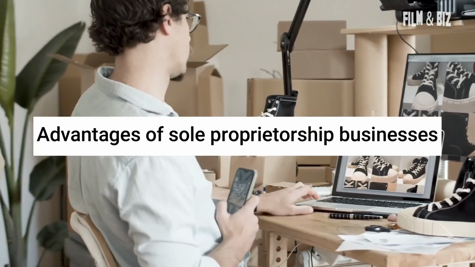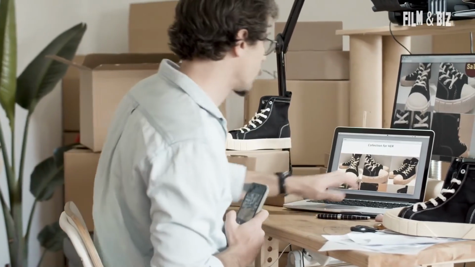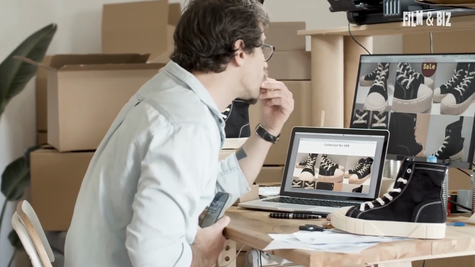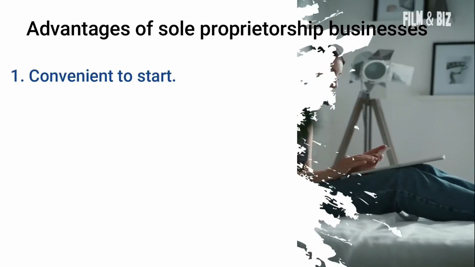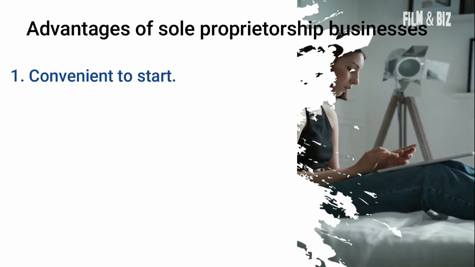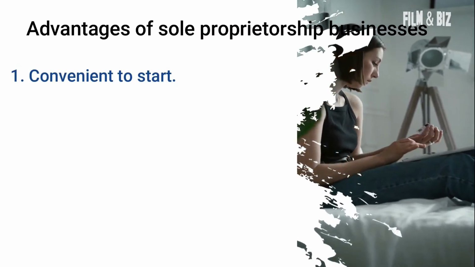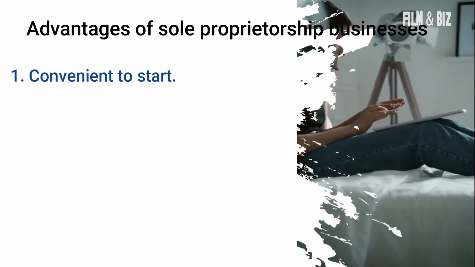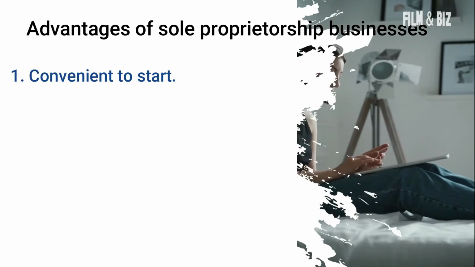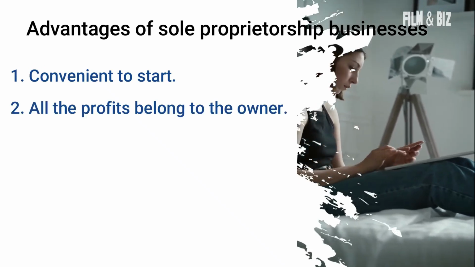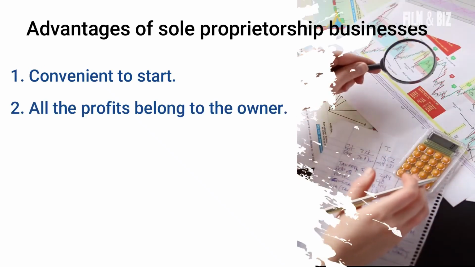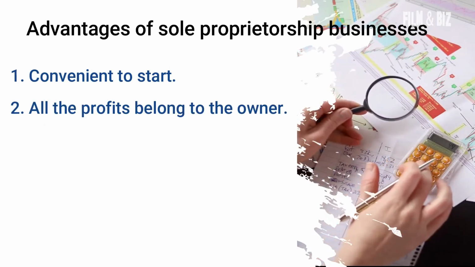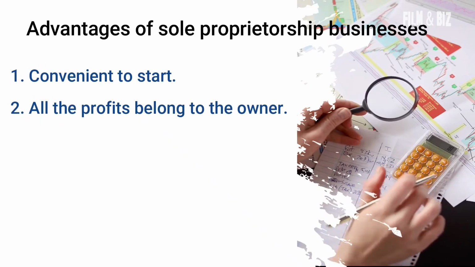Advantages of sole proprietorship businesses. Sole proprietorships have the following main advantages compared to other types of business organizations. Convenient to start, since the legal requirements are minimal and the cost of establishing is low compared to other business organizations. It is easy to commence a sole proprietorship. All the profits belong to the owner. All the profits earned by a sole proprietorship are enjoyed solely by the owner.